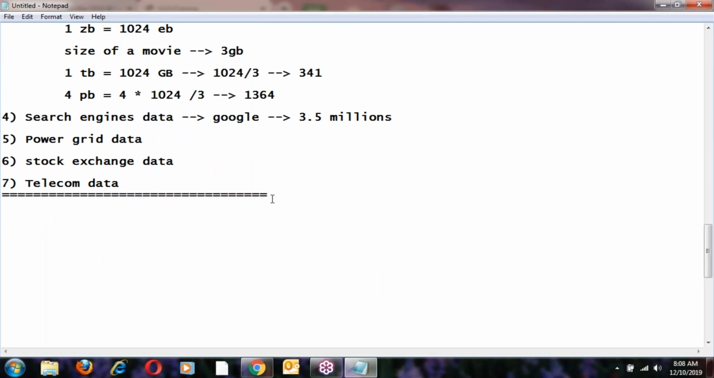What are the challenges that can be faced from big data here? Let us see the big data challenges.